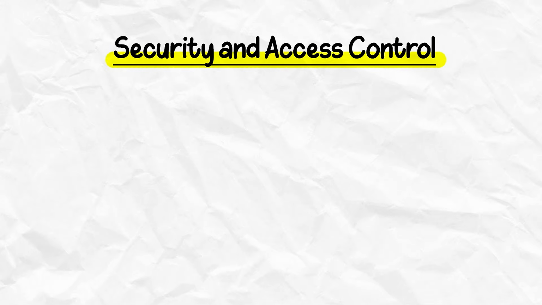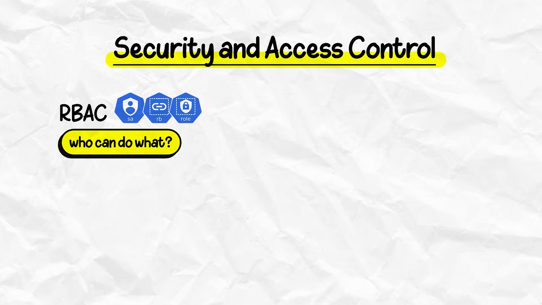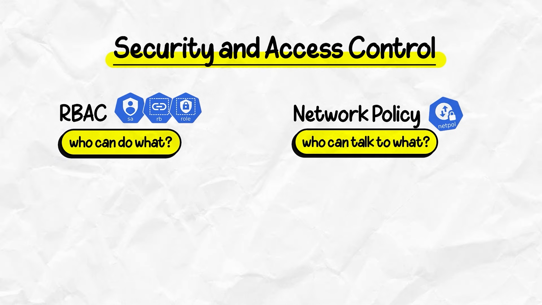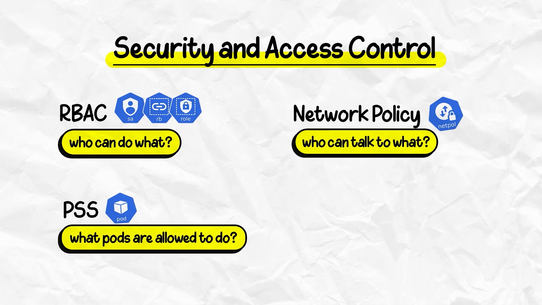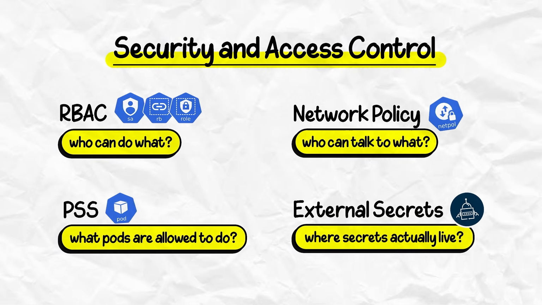That's basically the security bucket. RBAC is used for who can do what. Network policies help with who can talk to what. Pod security standards for what pods can do, and external secrets for where secrets actually live.